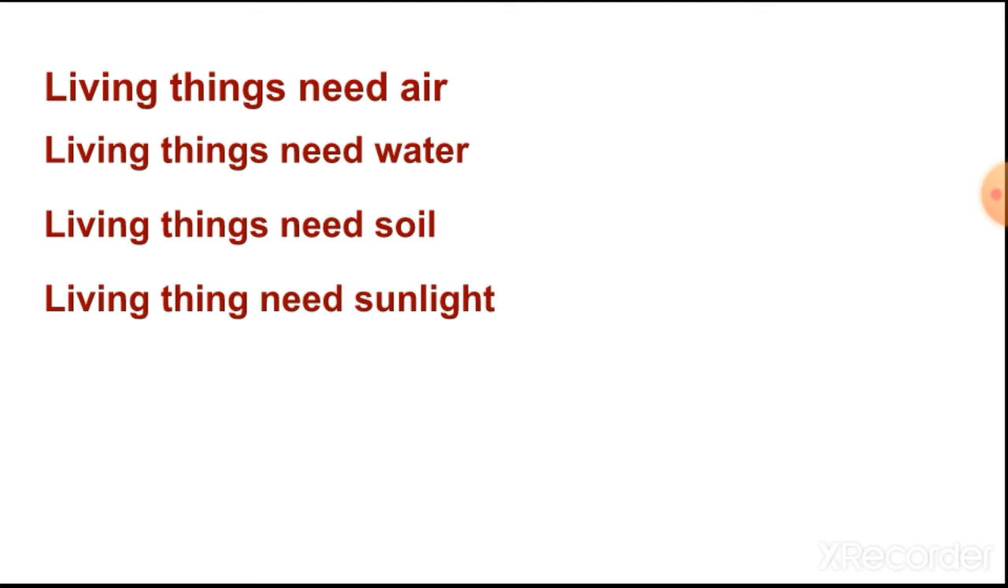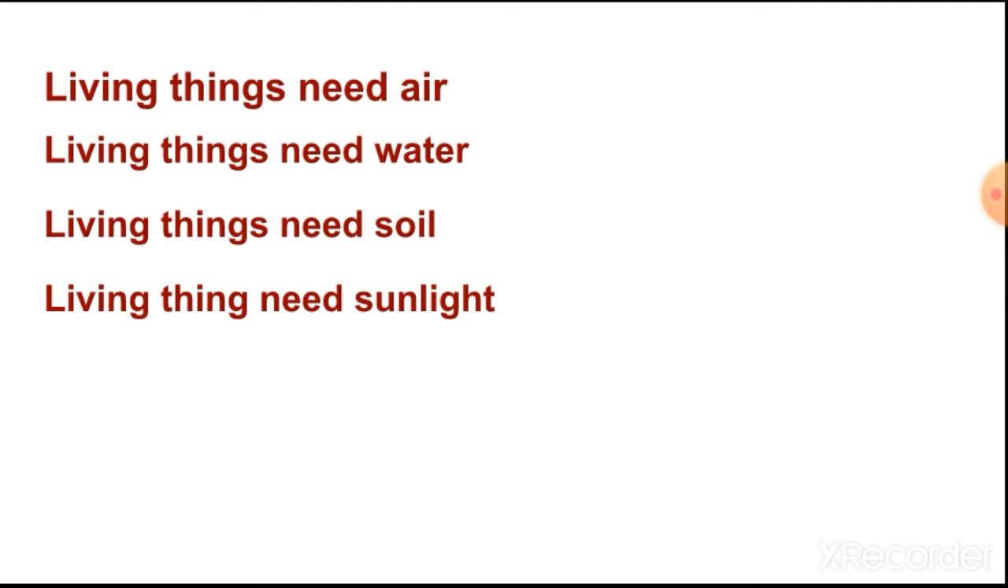Now, living things need sunlight. Sunlight is the basic requirement of plants for photosynthesis. If sunlight will not be there, the plant will not be able to do photosynthesis, the food making activity. And if photosynthesis will not be there, the plant won't be able to make its food. So all animals, including human beings, depend on plants directly or indirectly for food.